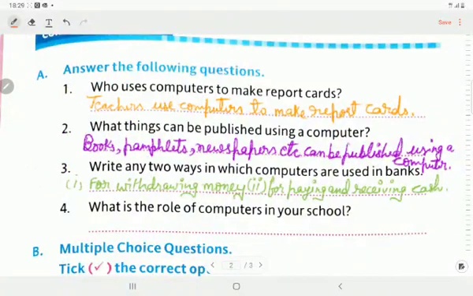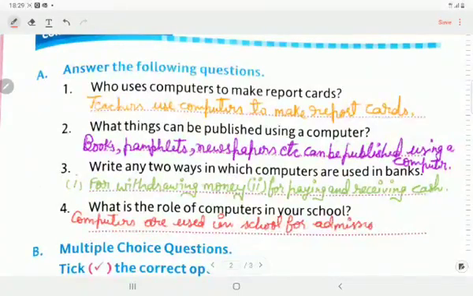Computers are used in school for the admission process and collecting fees, etc. These are the question answers.